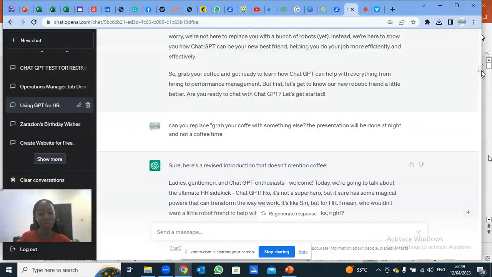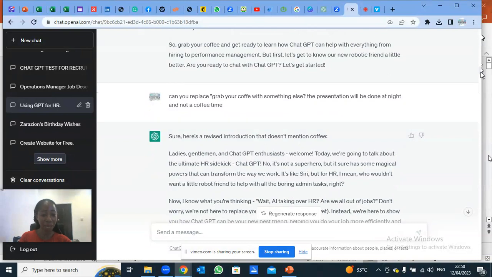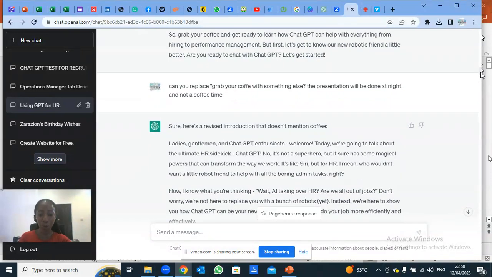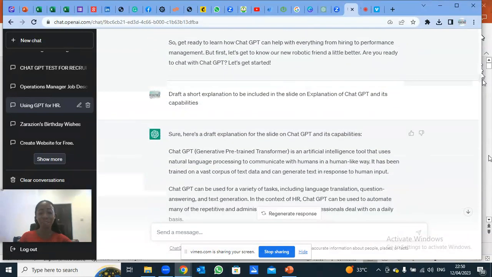You can see how I'm communicating with the app as if I'm talking to a friend. So you are saying that they should grab their coffee. No, this is not the time where they have to grab their coffee. It will be done at night. Don't tell them to grab their coffee. I don't know what you would use, but try to use something different from grab their coffee that will fit the particular time that we'll be doing the presentation. And sure, it gave me this. Remove the coffee. You can see, and that's it.